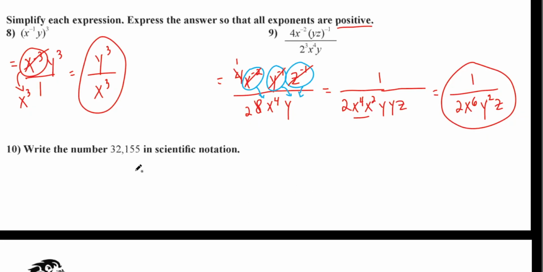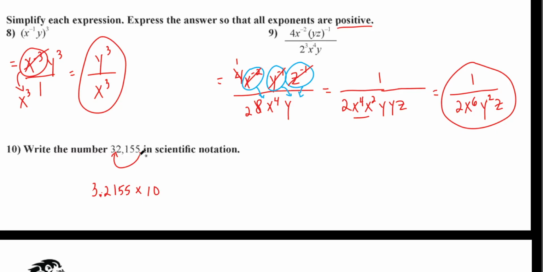Let's do this. Where is the decimal right now? It's here. Where do you want it to put it in scientific notation? Yeah, in between the 3 and the 2. So I'm going to write 3.2, and then write out the rest of it as well. Some of you guys just stopped at 3.2. Write the other numbers as well. And then we write times 10 to something.